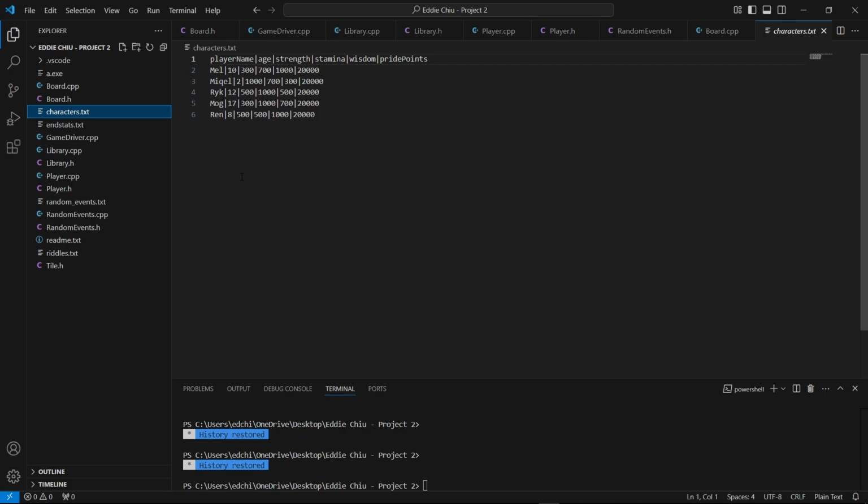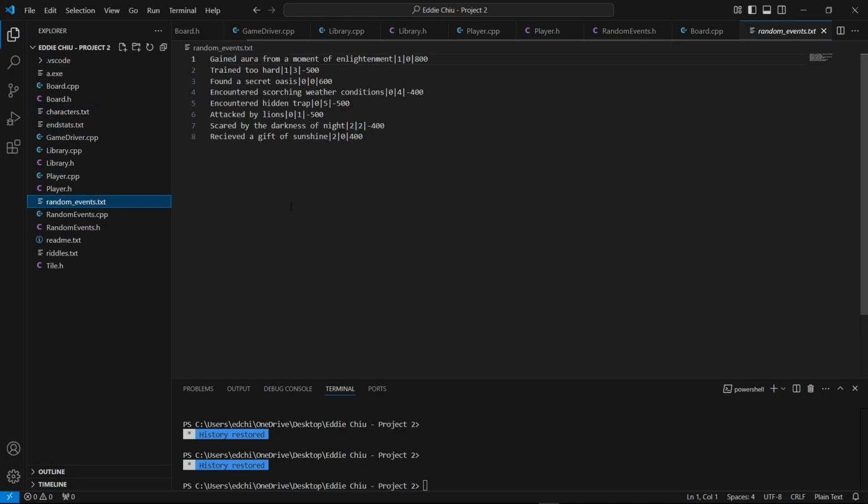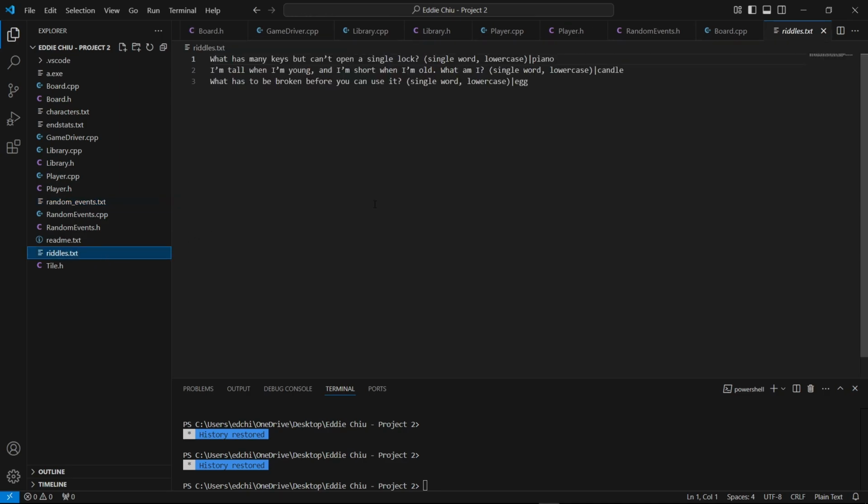Another thing we changed was the random events. We added a couple and changed them around, so we actually have 8 events. And finally, we completely changed each riddle in the riddles.txt file. So those were the three main things we changed. But other than that, we also did some of the extra credit, like the multiplayer implementation.